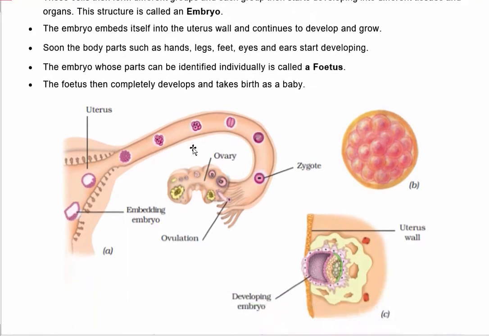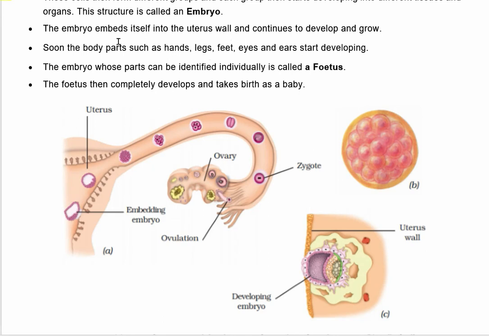As you can see in this picture, this is the zygote which is formed after the fertilization process. This zygote got divided and forms many cells. Now this is called embryo. The embryo embeds itself into the uterus. This is the uterus.